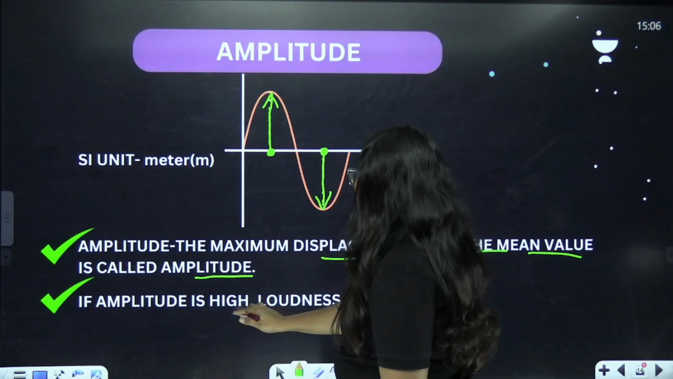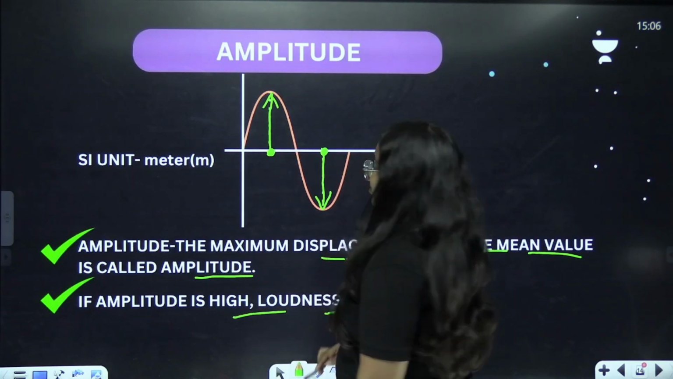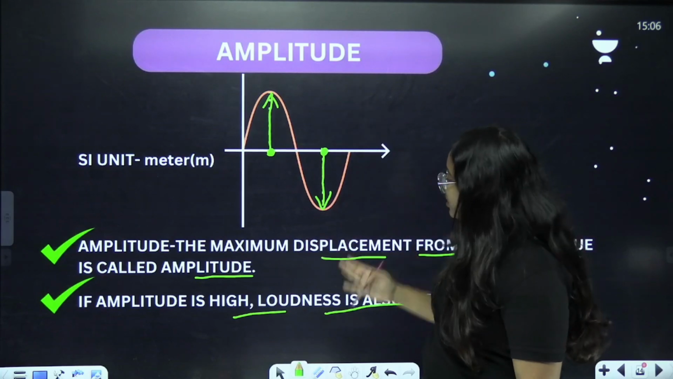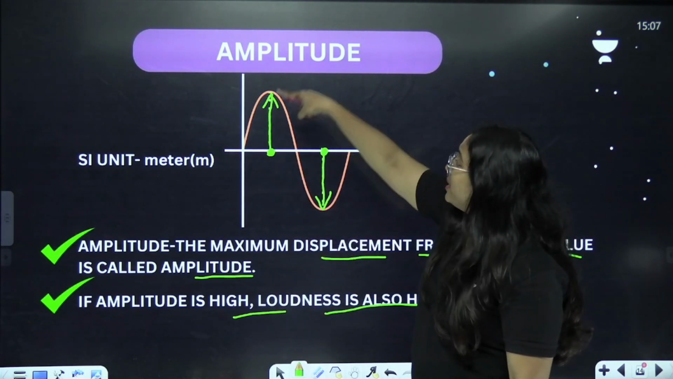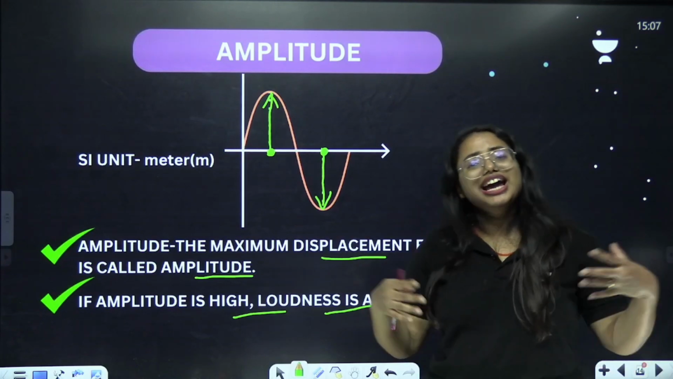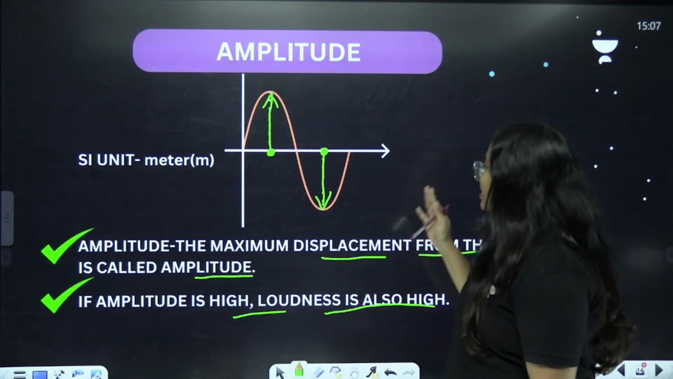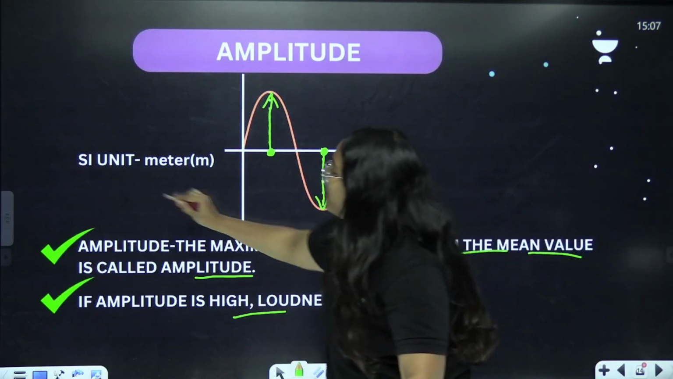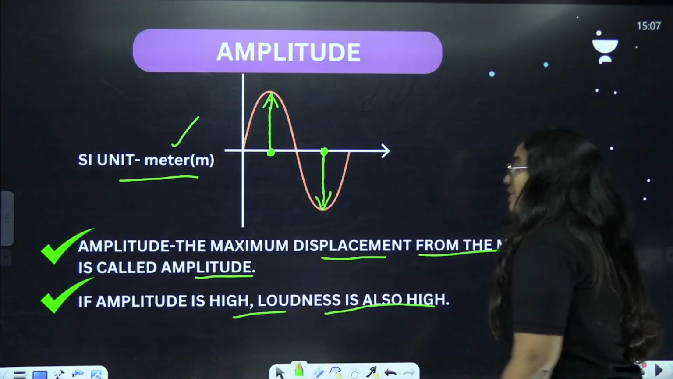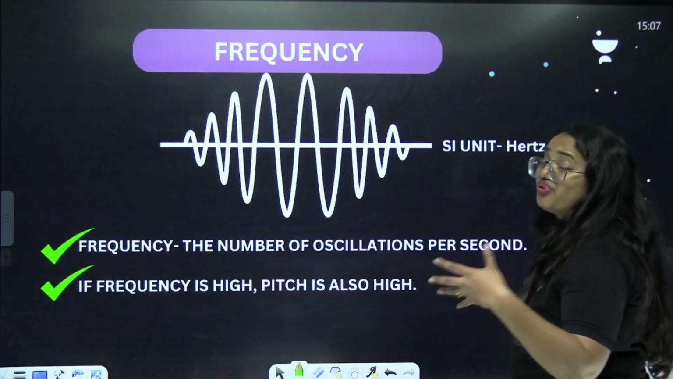Okay? So if amplitude is high, loudness is also high. A very similar relationship between amplitude and loudness. So if amplitude is seen to be high, then you can say loudness is also going to be high. Clear? That's all about amplitude. But don't forget about the SI unit. It's meter again. Okay? So now we are going to talk about frequency.